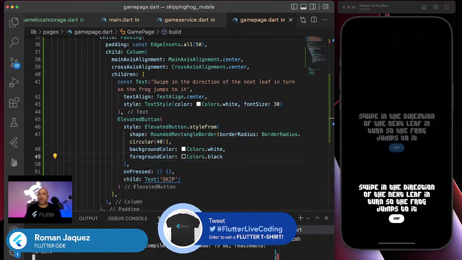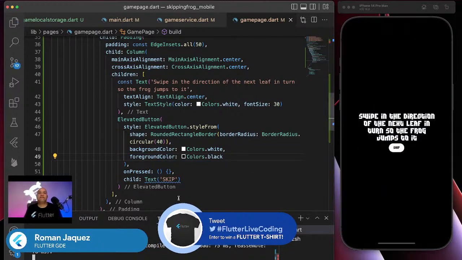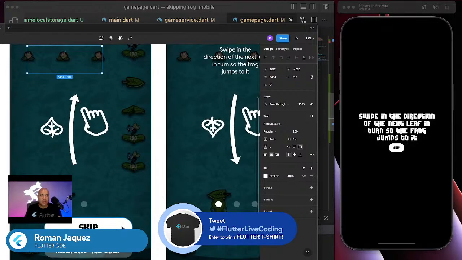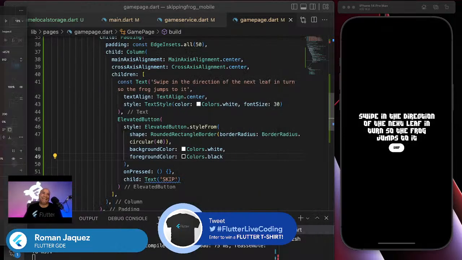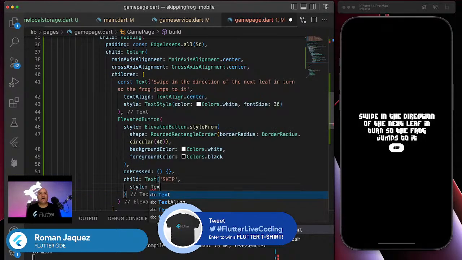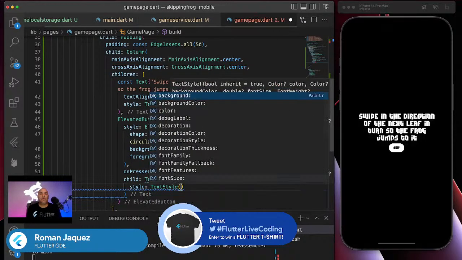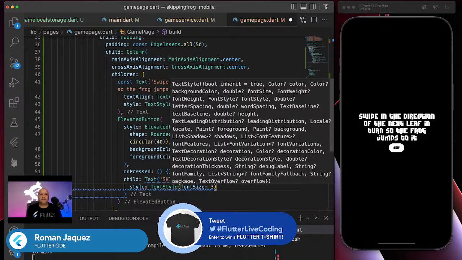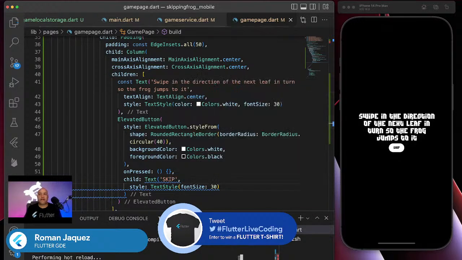Is that what will reset it? There it is. See, there it is. Awesome. Now it looks a little bit more like that one. All I need to do now is increment the text style of it. So I can do this right from this guy, and I'm just going to say style, text style, font size. What font size? 20, 30? Let's try it. Yeah, I like that, but it looks like a little bit too tight.